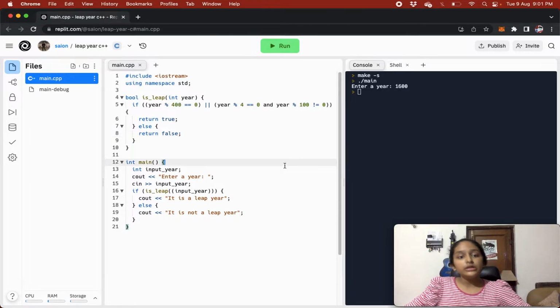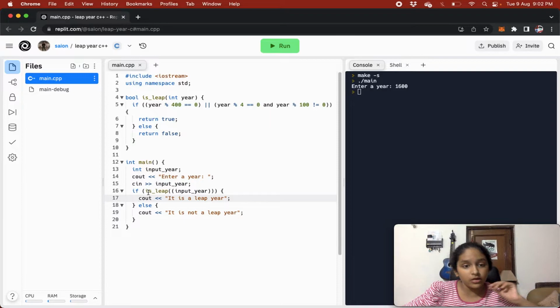Okay, so now we have the function here. Now we just need to run it and get our output, right? So here in our main function, we are doing int input year. Then we are doing cout enter a year, and then cin input year. Basically we are taking an input from a user, right? Now we are doing if is leap input year. So over here we are putting a condition, and we are even calling the function. So this is really cool. And now we have passed the input year.